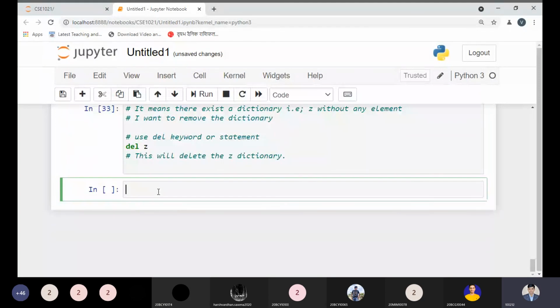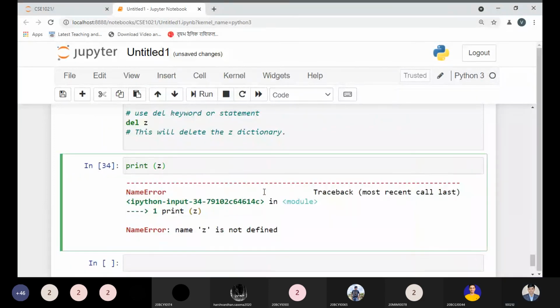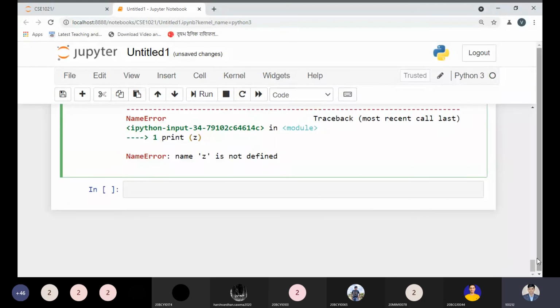Now, if I try to print z, what will be printed? Because z is not defined, because z is removed. Z is removed. Is it clear to all right now? Please tell me.